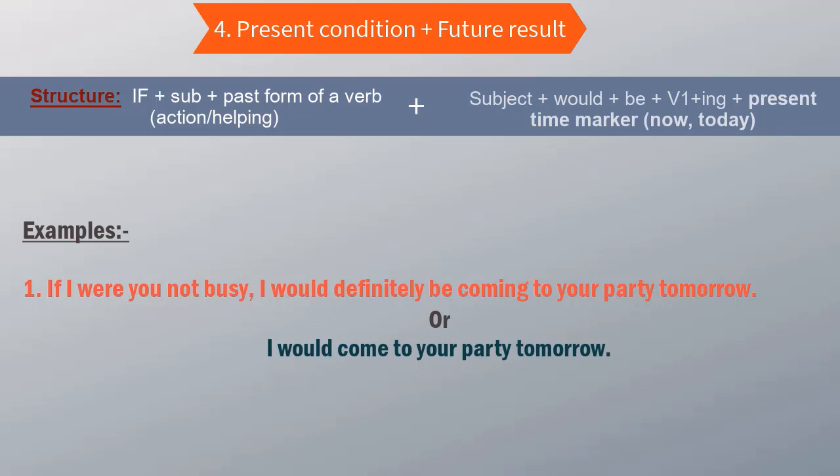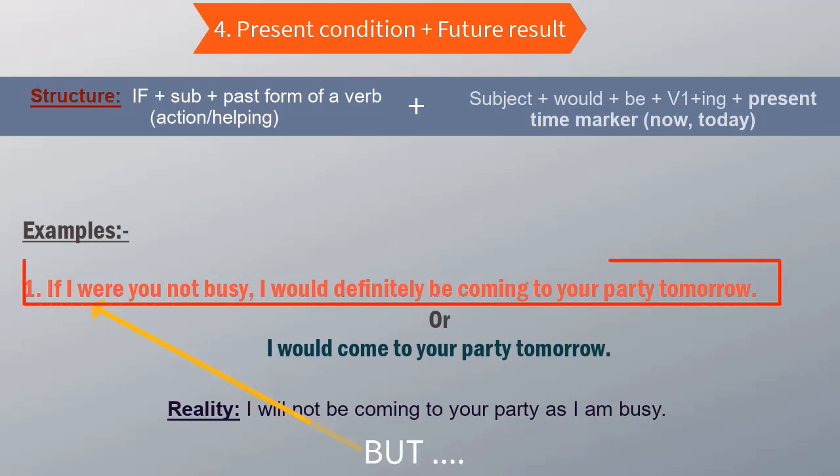But is it true? No, it's not true. The real situation is I will not be coming to your party tomorrow because I am busy. But if I were not busy, which I'm busy, I would be coming to your party tomorrow, or I would come to your party tomorrow, which is not happening. I will not be coming to your party tomorrow.